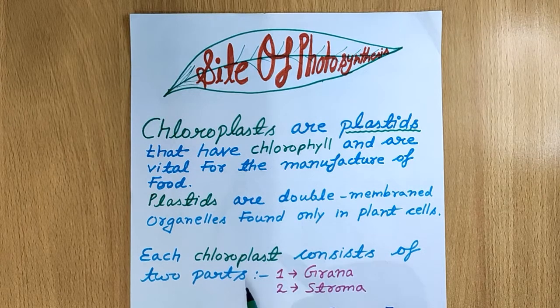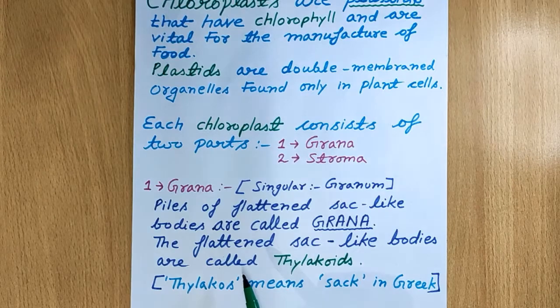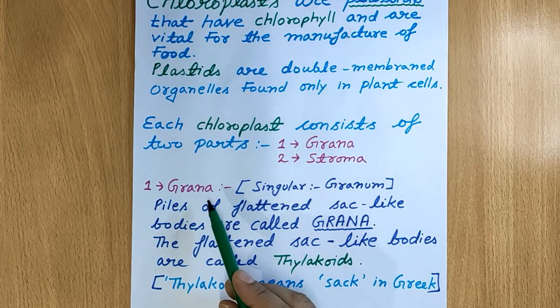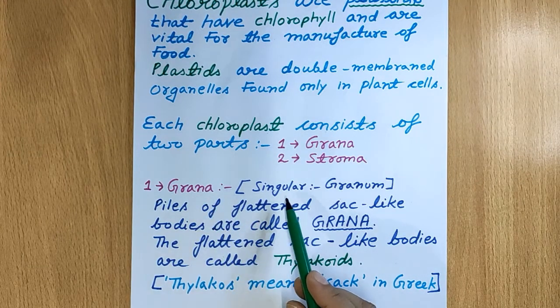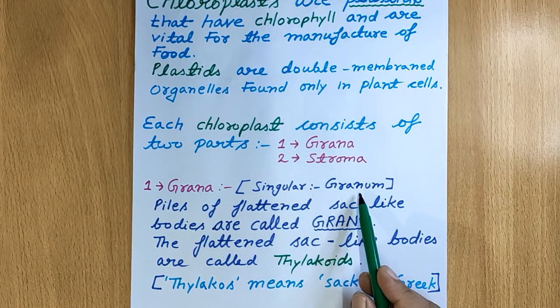Now, covering the parts of chloroplast. This chloroplast, which is a type of plastid, contains two main parts. One is grana, and singularly grana is called granum. The second part is stroma. Now taking up these two portions individually, first of all covering grana.